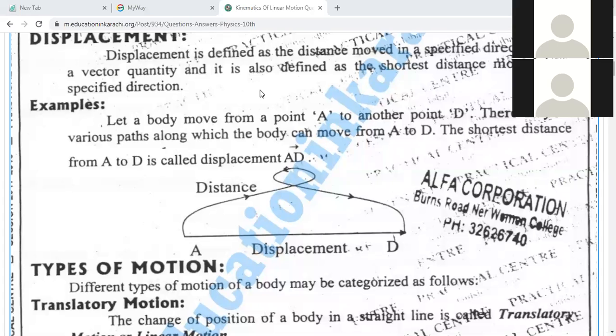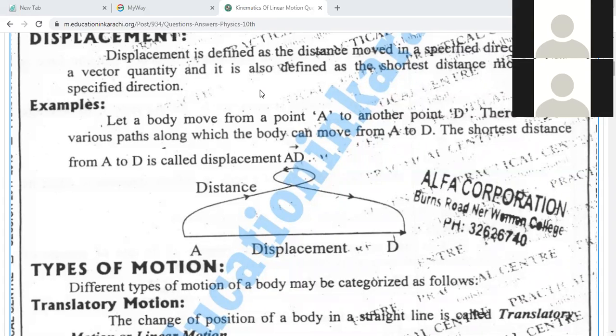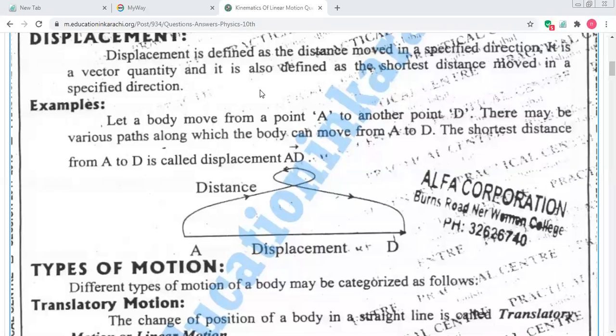Because it's a vector quantity, and a vector quantity is always mentioned with its direction. Vector quantities are those quantities which are defined by their magnitude as well as their direction. Shortest distance in a specific direction. This is the definition of displacement.